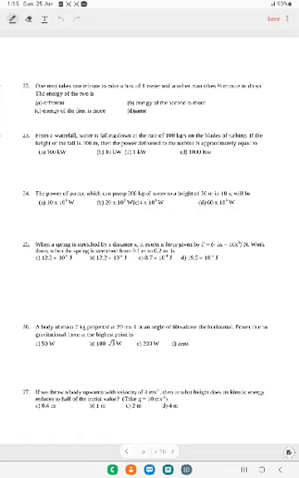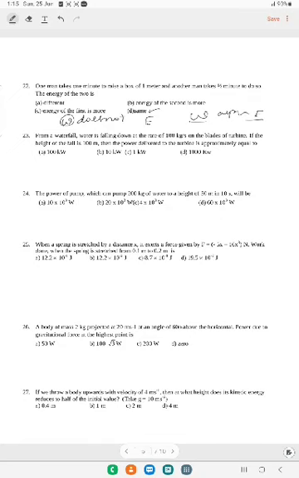One man takes 1 minute to raise a box of 1 meter and another man takes half a minute to do so. The energy of the two is... in one of the previous problems we have discussed already. The work done does not depend on the time. When work done does not depend on the time, even the energy also does not depend on the time, because whatever the work is done, that appears in the form of energy. So in both the cases energy will be the same, because the same work is done, therefore the same energy will be stored. So energy is the same in both the cases.